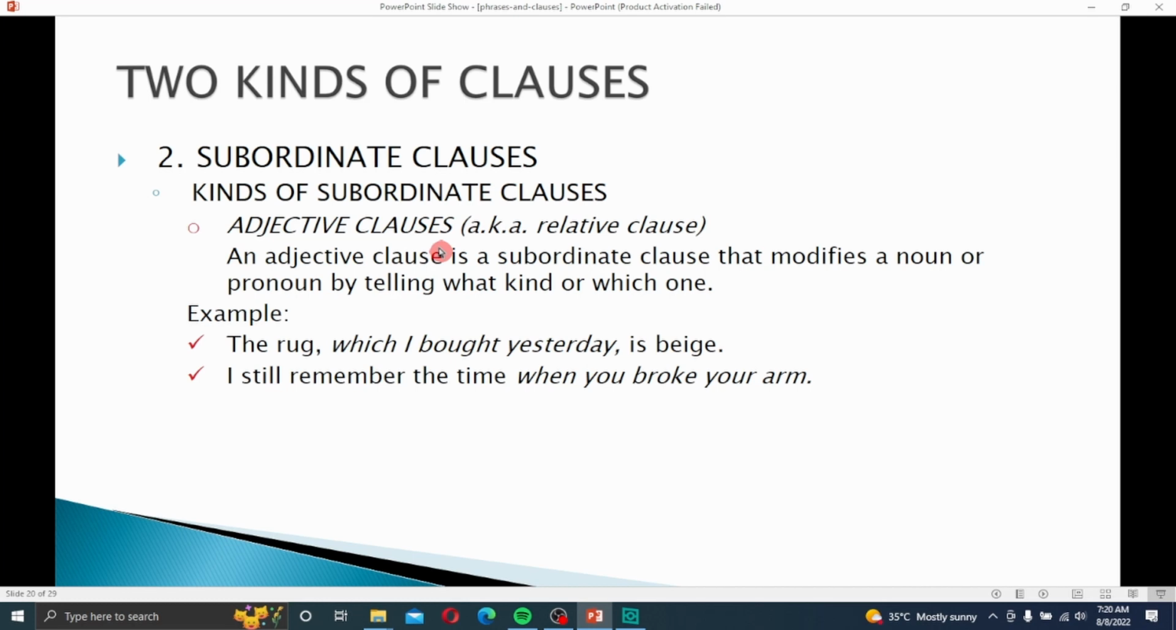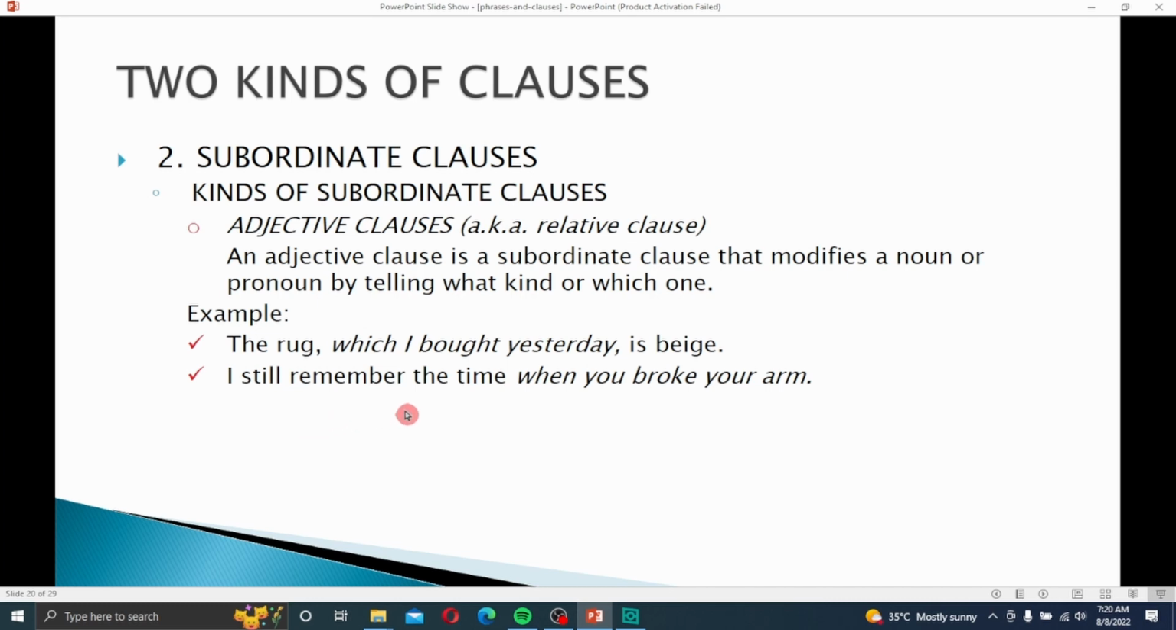Kinds of subordinate clauses: adjective clauses, relative clauses. An adjective clause is a subordinate clause that modifies a noun or pronoun by telling what kind or which one. So mostly, as you know, adjectives tell about kind and number. Number is also a kind. The rug which I bought yesterday is big. So here, which I bought yesterday is a subordinate clause.